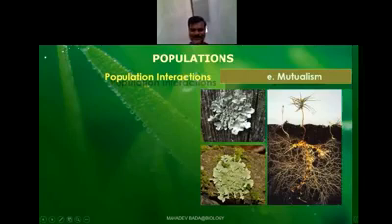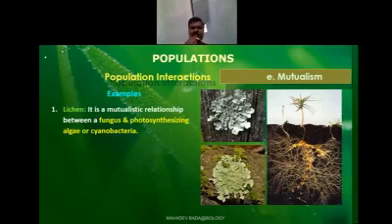In this case, what has happened to both A and B? A and B both have got benefited. Yes or no? Mutualism it is. Nothing but mutualism. Mutualism is a type of interaction between two organisms where both the organisms get benefited and none of the organisms is being harmed. That is what it is.